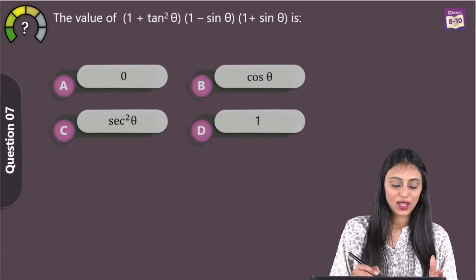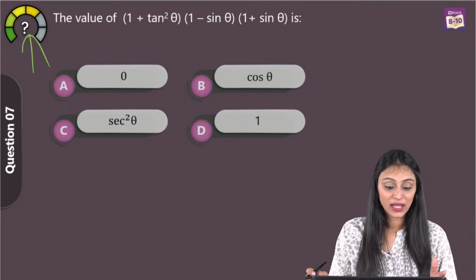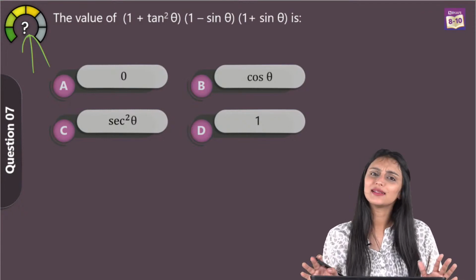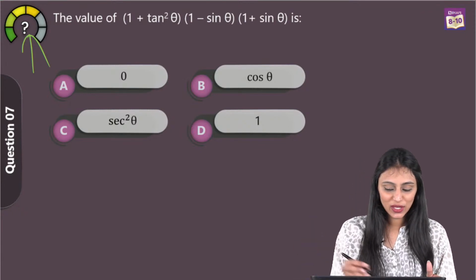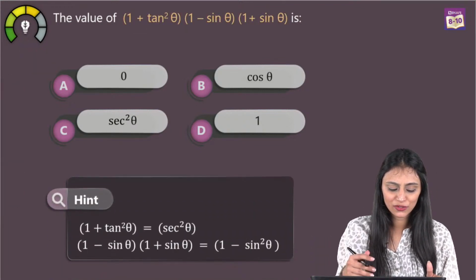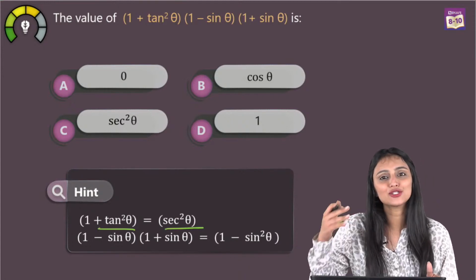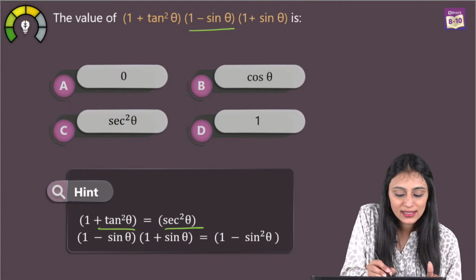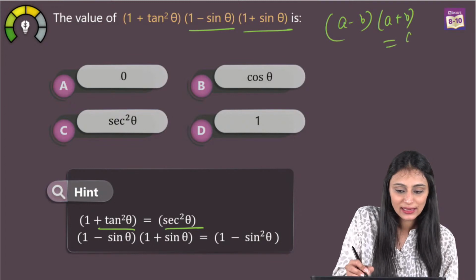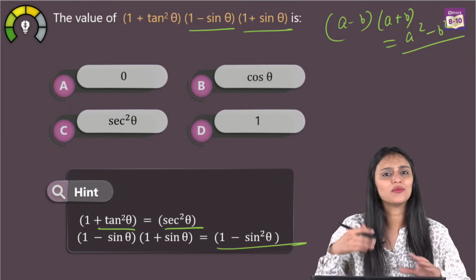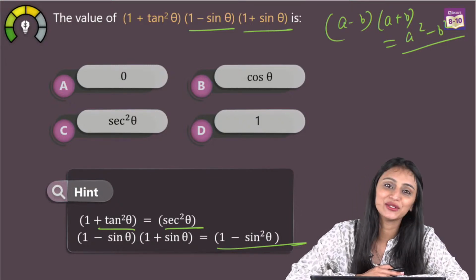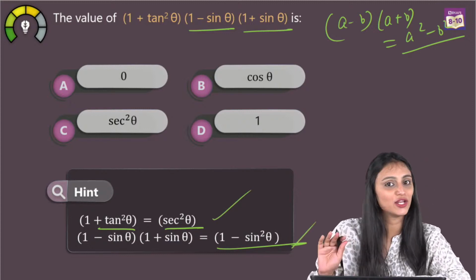Alright, let's take a look at the next question now, which is question number 7. You can see this is a moderate level one. The value of 1 plus tan square theta times 1 minus sine theta times 1 plus sine theta is, a very simple question. I can see this is 1 plus tan square theta. We know the trigonometric identity that 1 plus tan square theta is equal to sec square theta. And 1 minus sine theta times 1 plus sine theta is the identity a minus b times a plus b, that's actually a square minus b square. That's going to be 1 minus sine square theta, correct? Pujika Shri Vijay Kumar, you are the best math teacher. Thank you. So these two we can use here.